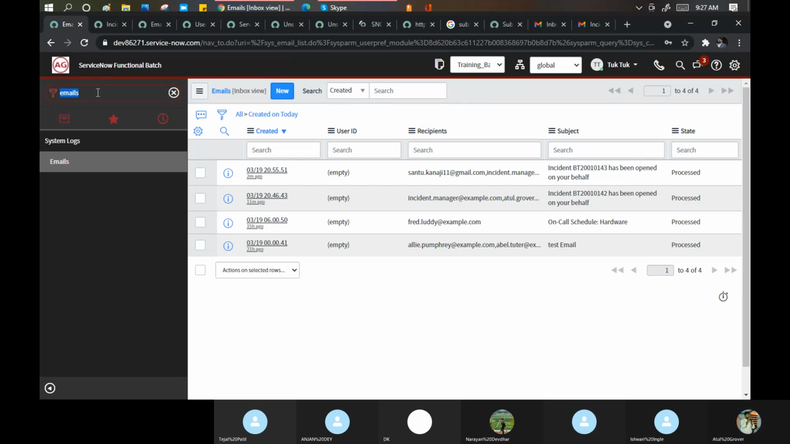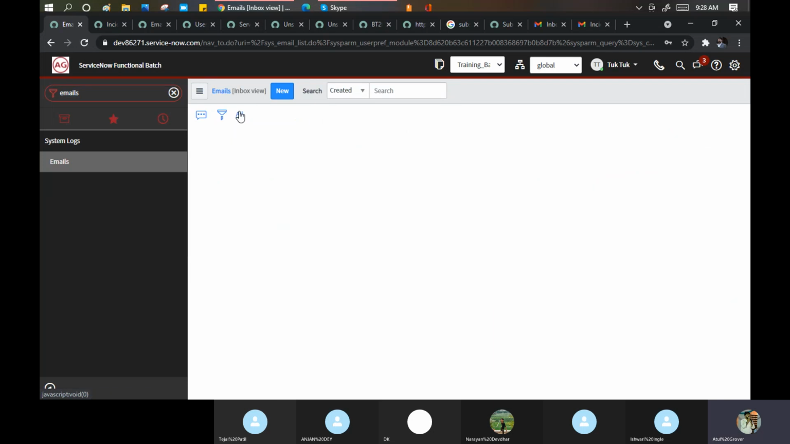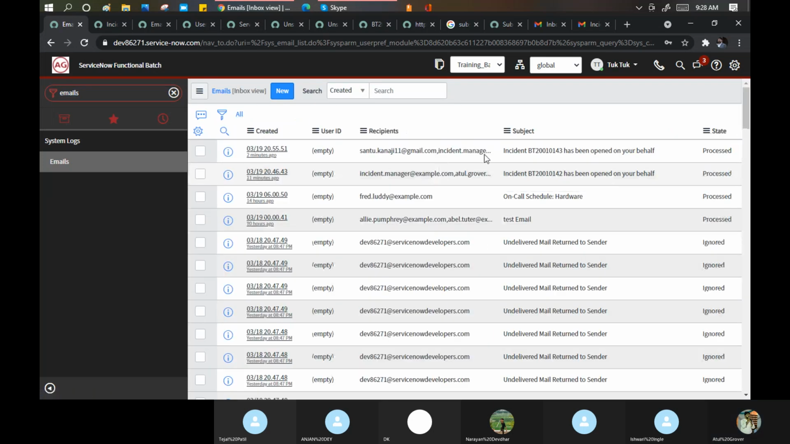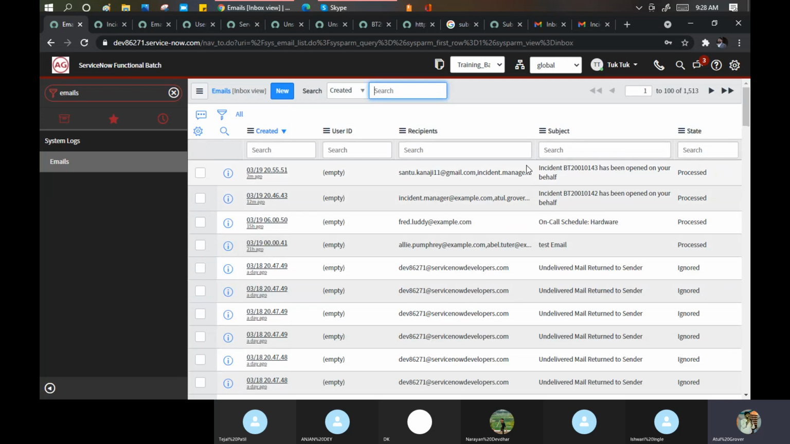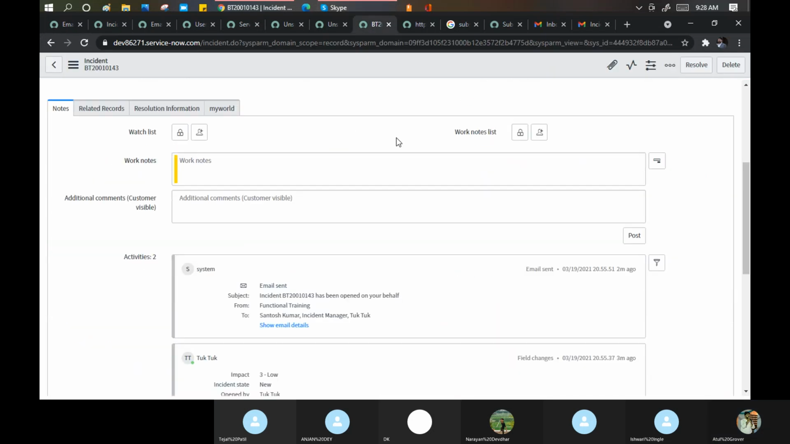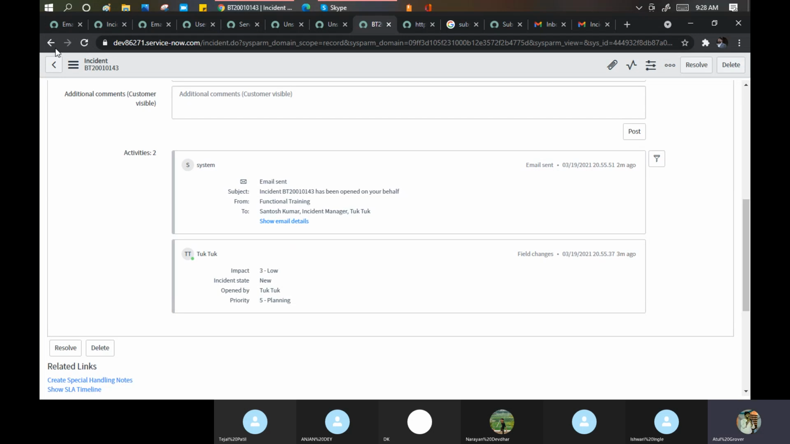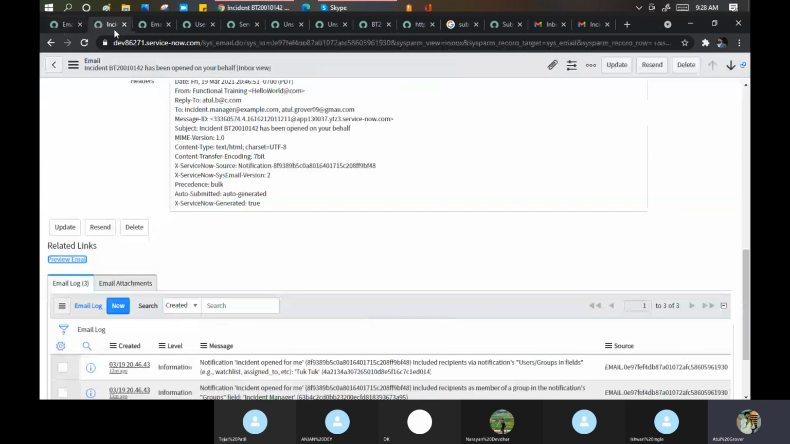Inbox, where is the inbox? There is nothing like an inbox here in ServiceNow. This is basically for the outbox, right? Let me click on all. On your behalf, it's showing outbox. Where can I check it? It's still not taking. Tell me, guys.